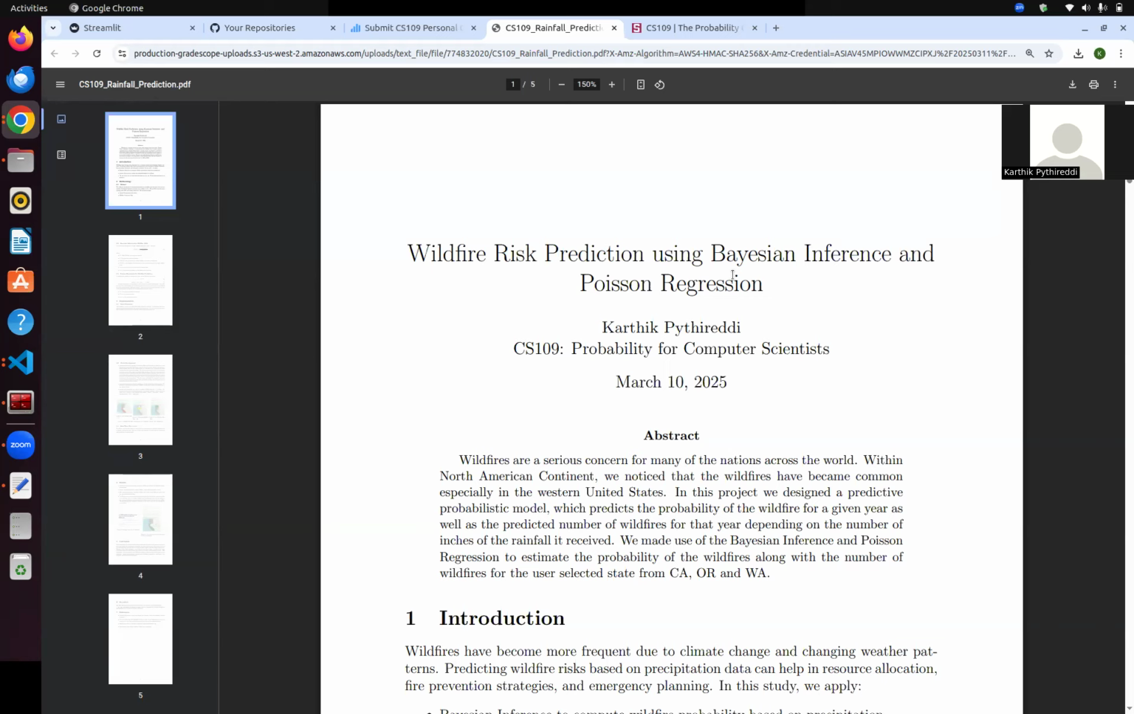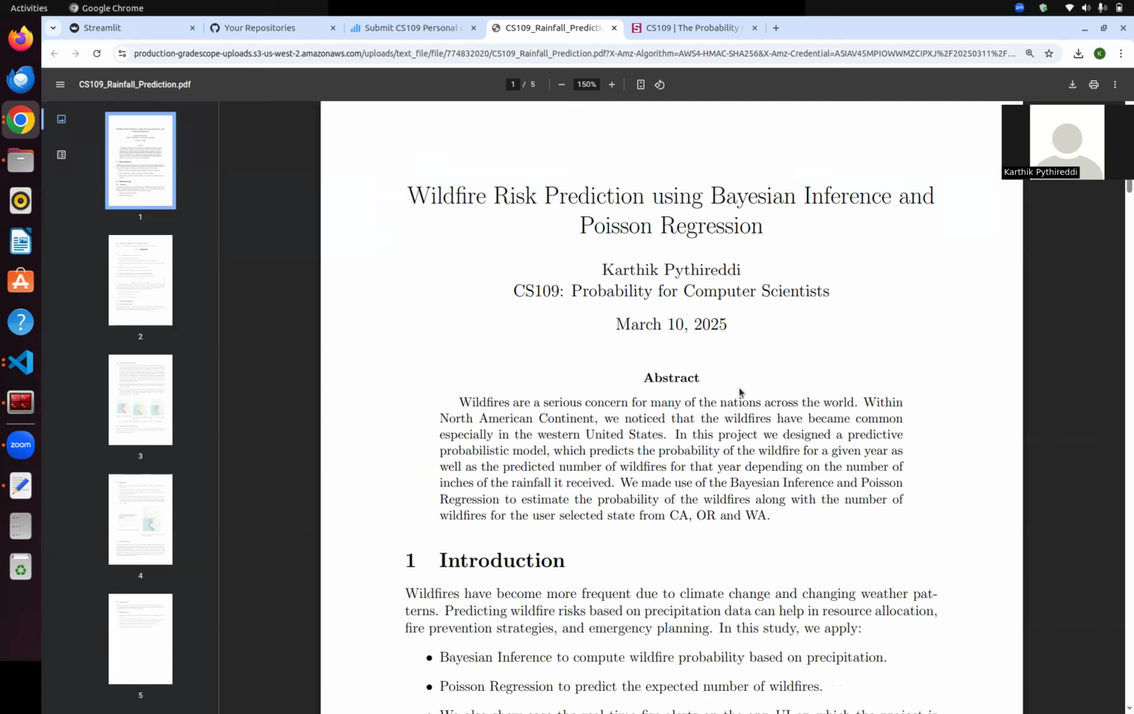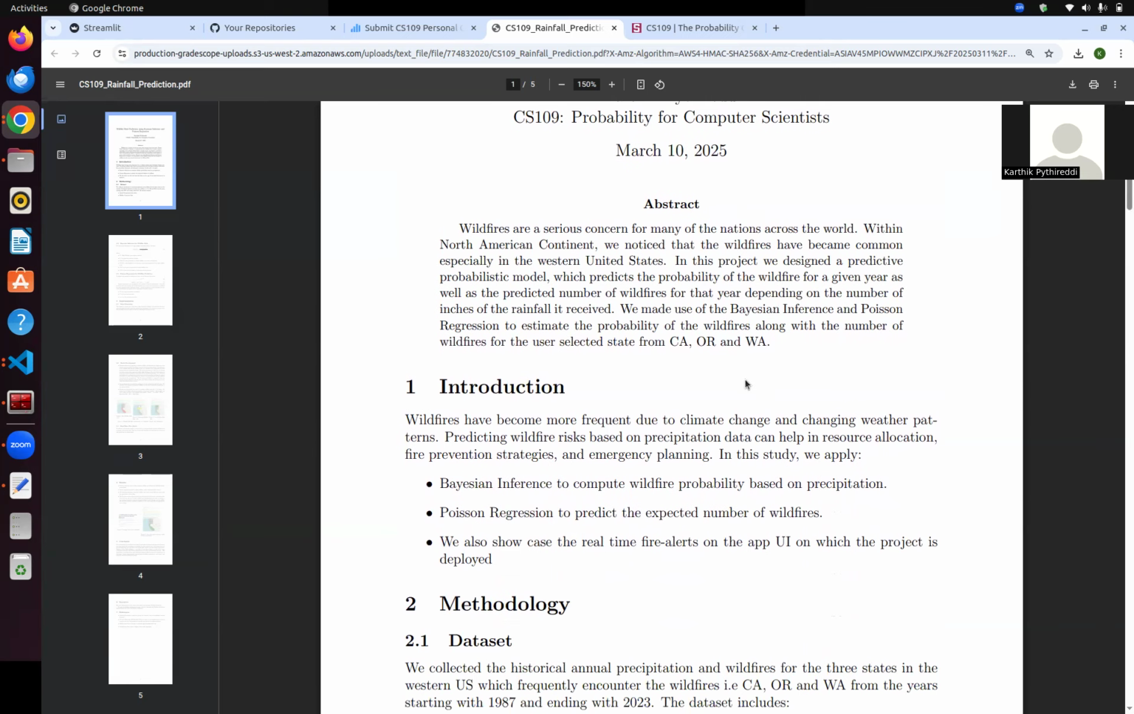As part of CS 109, I've worked on a project to predict the wildfire risk. So, in this presentation, I would like to talk about wildfire risk prediction using Bayesian inference and Poisson regression. Wildfires are a serious concern for many nations, and it's one of the most devastating natural disasters, and predicting their occurrence is crucial for disaster preparedness and prevention.